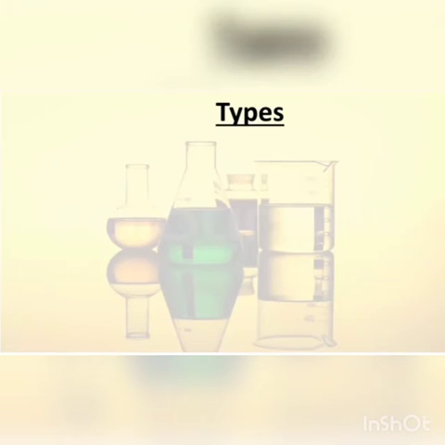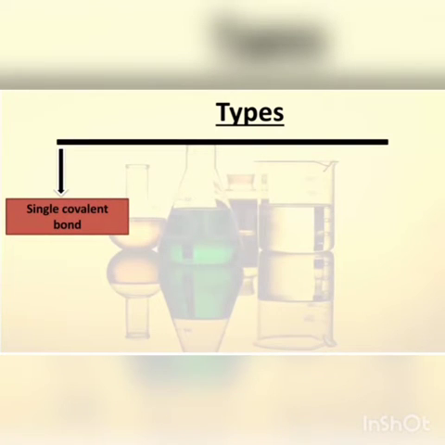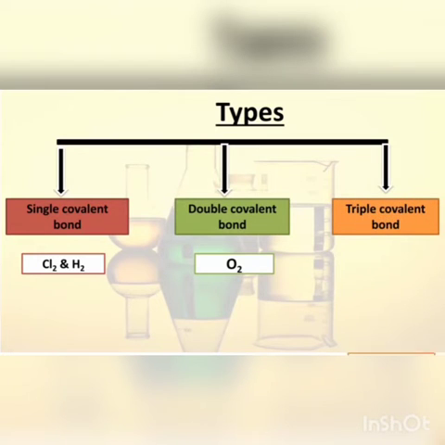Types of covalent bonds. The first type is single covalent bond. A single covalent bond involves one pair of electrons, and the examples are chlorine and hydrogen molecules. The next one is double covalent bond. A double covalent bond involves two electron pairs, and the example is the oxygen molecule. Oxygen atoms are sharing two electrons. The third one is triple covalent bond, and the example is the nitrogen molecule. All these three types are on the basis of the number of electron pairs between the atoms.